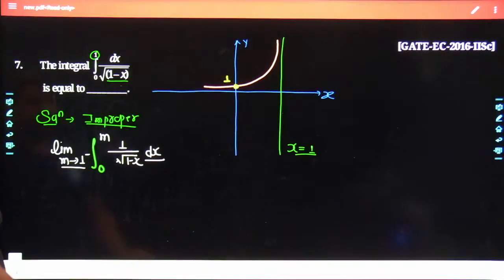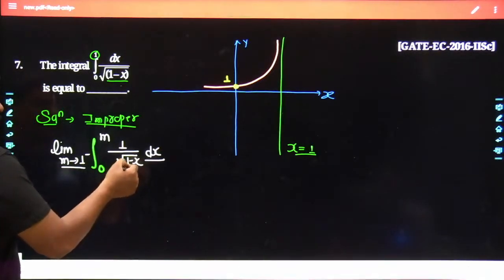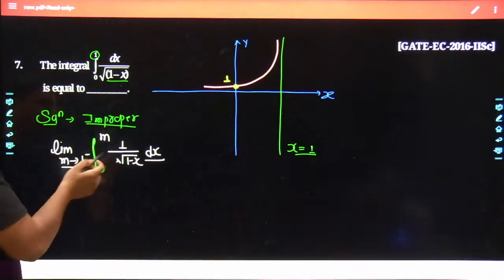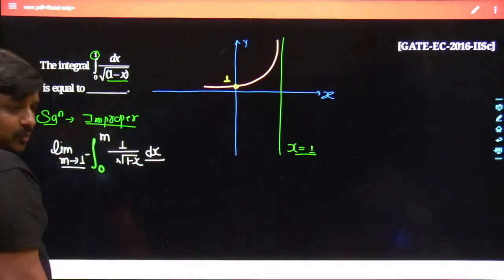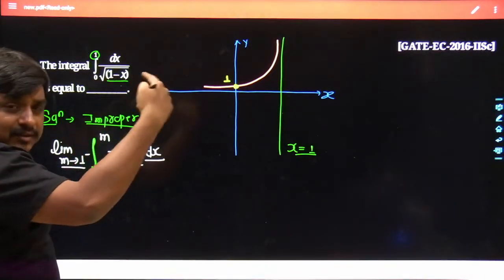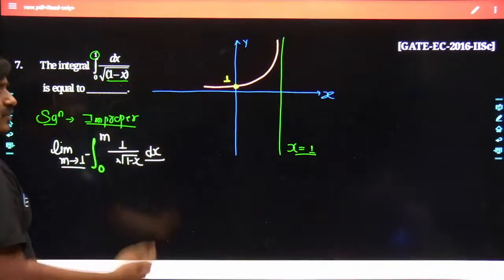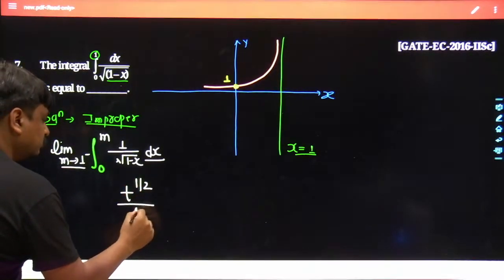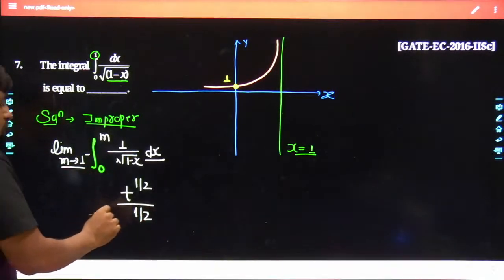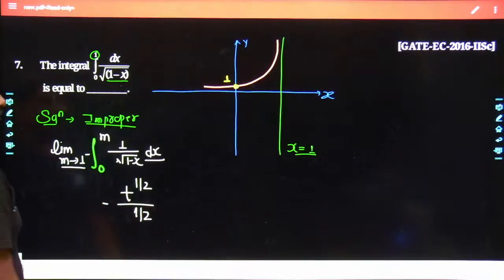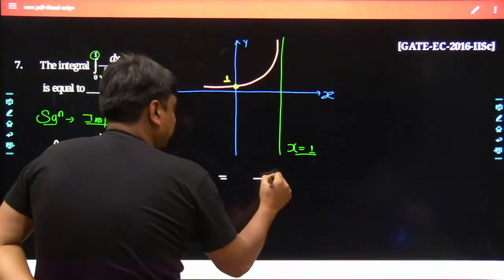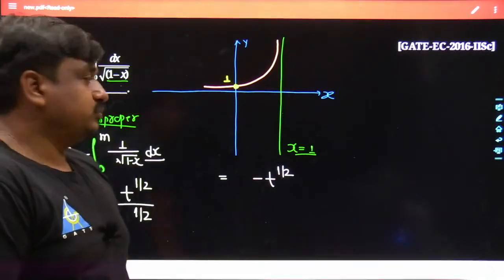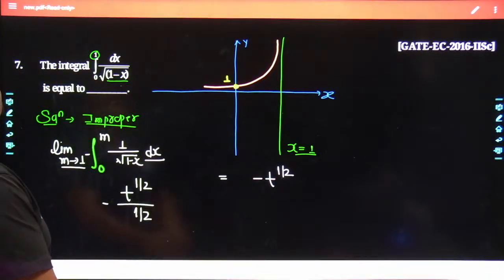What we would do, just try to understand this way. At the very beginning I would take 1 minus x as t. Once we take 1 minus x as t, definitely the minus sign would go out, left with 1 upon root t. 1 upon root t can be written as t to the power of minus half, and once you take the integration of t to the power of minus half, it would be t to the power of plus half divided by half. That means 2 would go upside and the minus sign would still be prevailing over here. So here it becomes minus 2t raised to half.